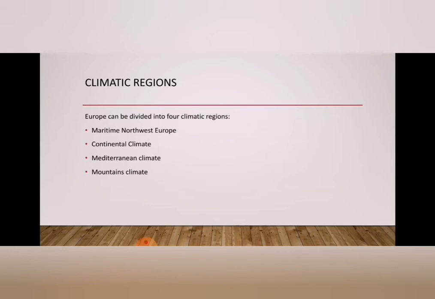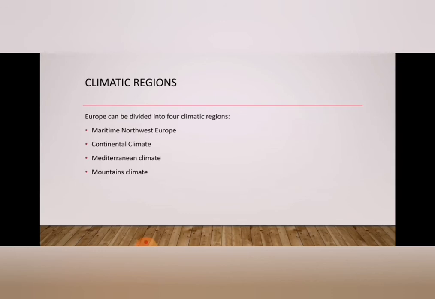The maritime northwest climate region extends from the coast of Norway to northern Spain and islands towards Central Europe. Mild winters, cool summers and ample rainfall, with cloudy and foggy days, are the main characteristics of this type of climate.